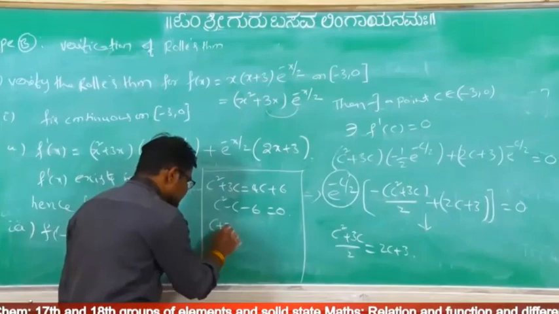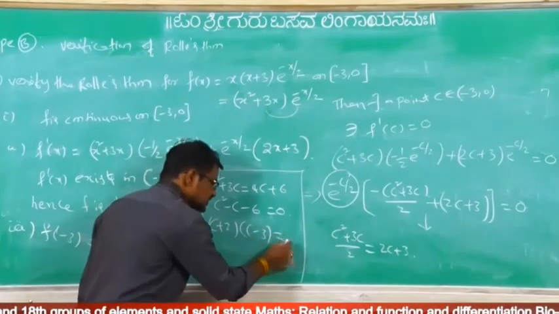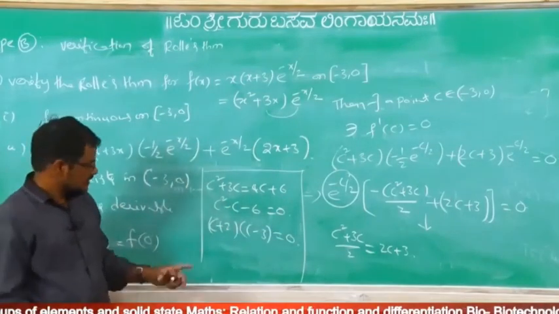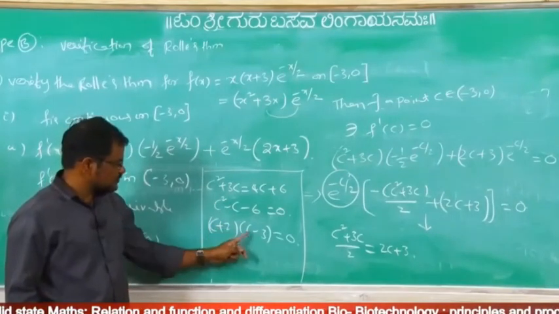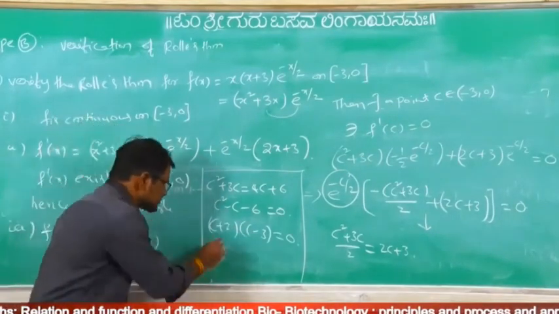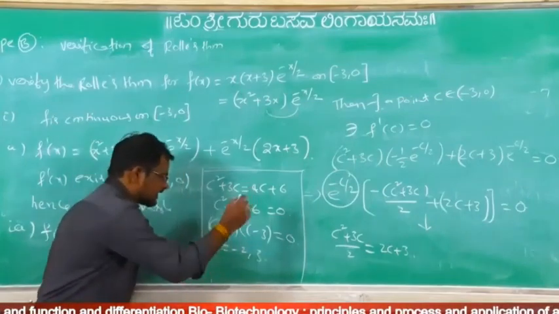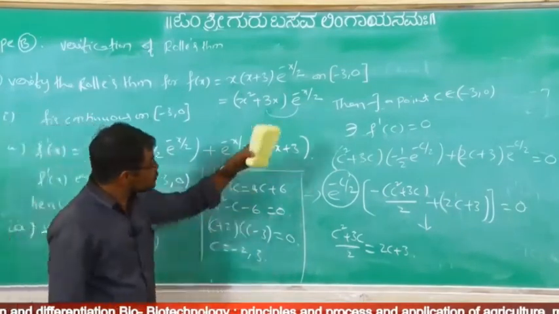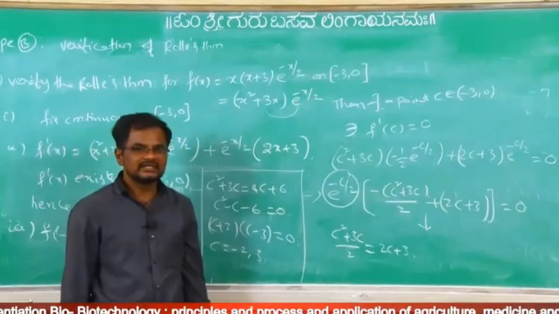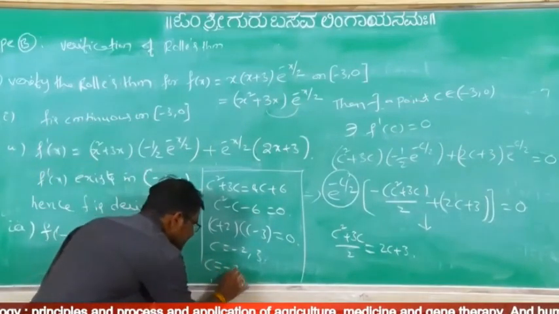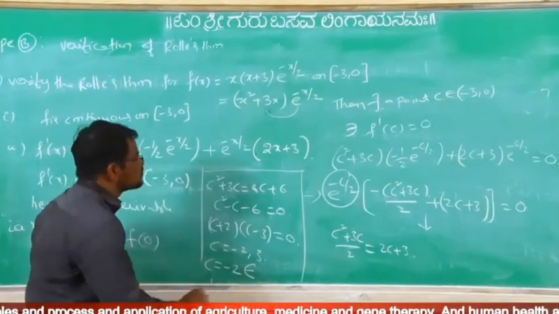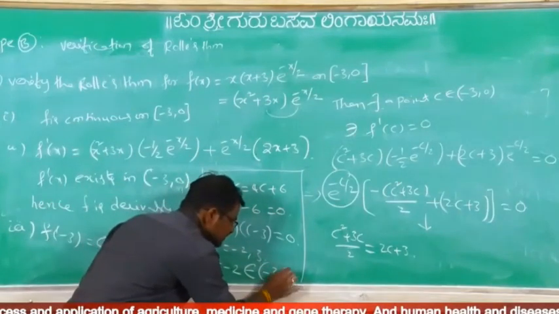Can you write (c plus 2)(c minus 3) equal to 0? Now c equal to minus 2, 3. Do these two belong to the given interval? No. Which one? c equal to minus 2 only, which belongs to (-3, 0).